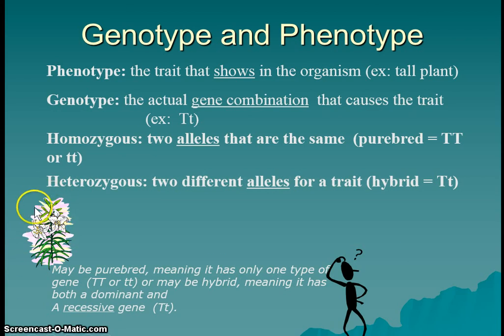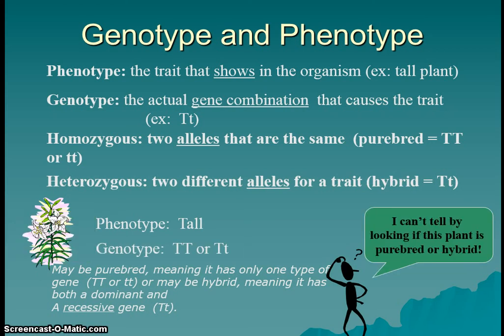So here we've got a pea plant, and it is definitely tall, but we don't know its genotype. You can't tell from looking at an organism if it is purebred or hybrid necessarily. So this could be either homozygous dominant, right, two capital T's, or it could be heterozygous or a hybrid.